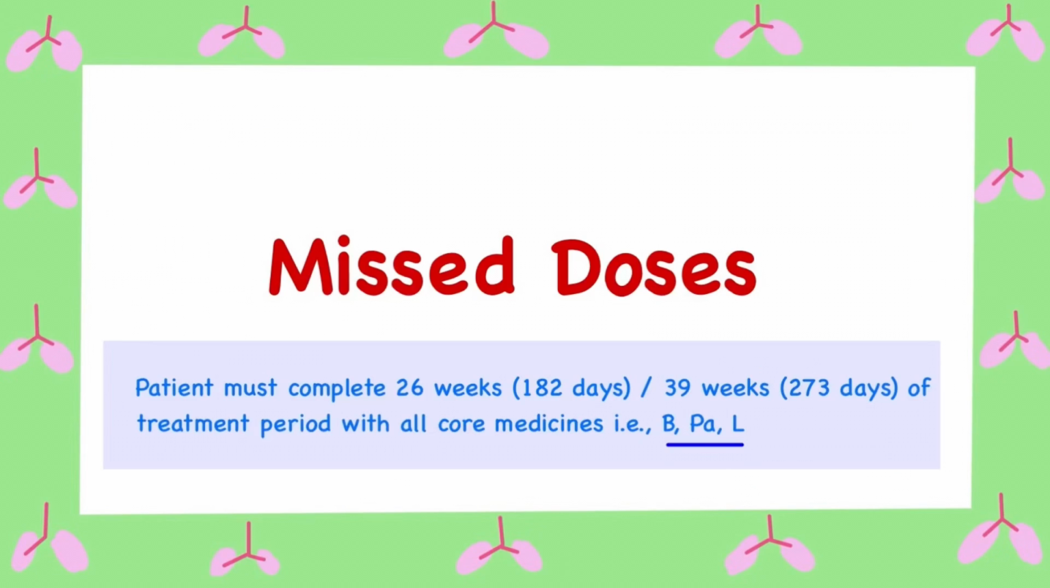Now coming to what to do if a patient misses a dose. It is mentioned in the guidelines that a total of 26 or 39 weeks of treatment should be completed with all three core medicines, which are bedaquiline, pretomanid and linezolid.